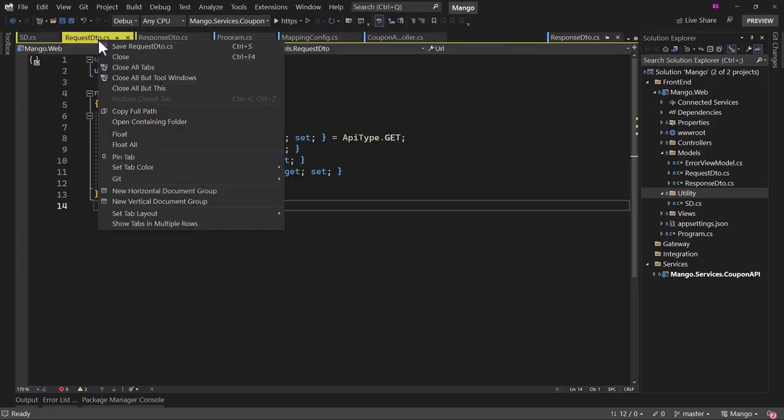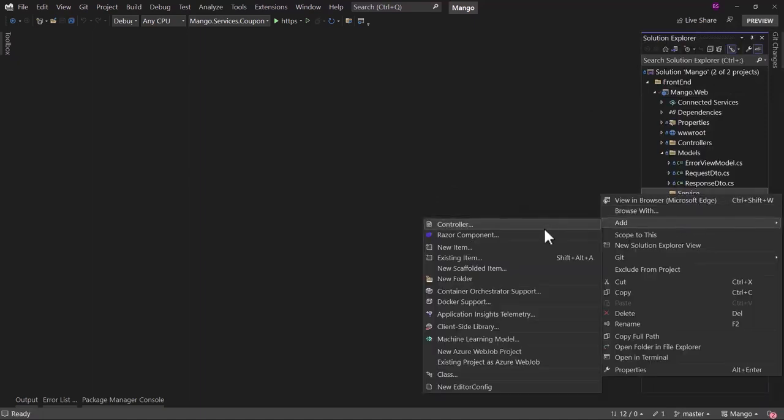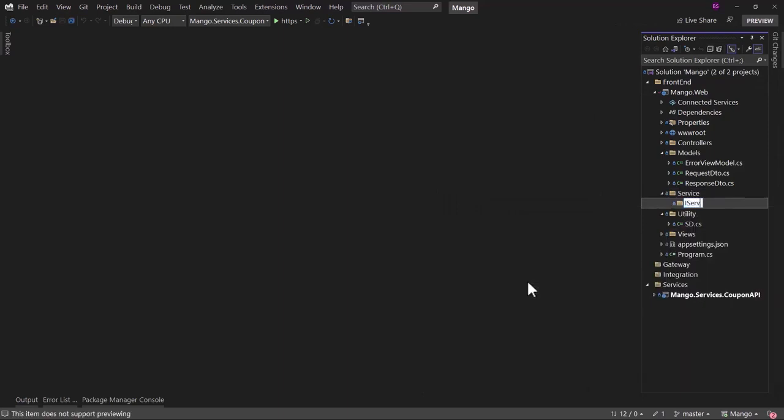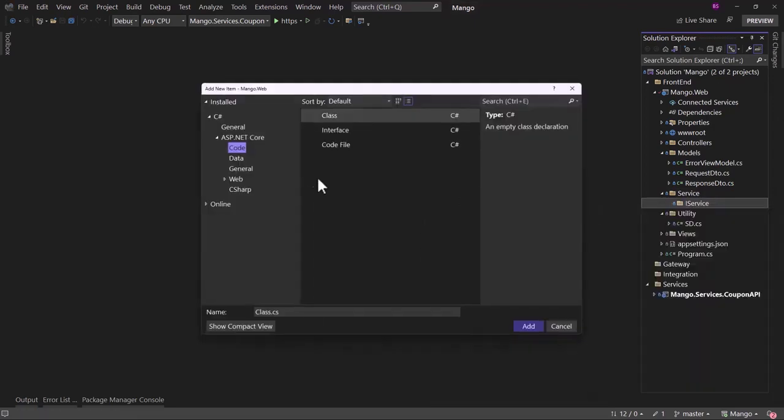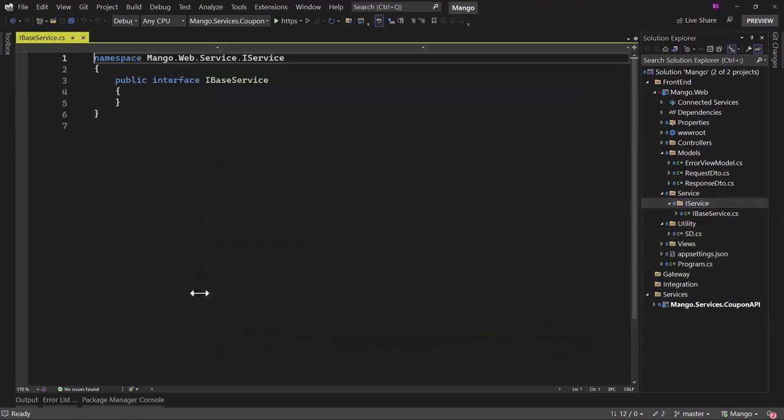We have the request and response DTO. Let me close all the tabs. From the web project we will be calling the coupon API. When we add more APIs in the project, that particular service will be responsible to call all the other API endpoints. And for that we have to make it more dynamic. In the web project, let me create a folder of service, and in there create a new folder for IService. Where we have the interface, we will add a new item. The interface name, let me call that IBaseService.